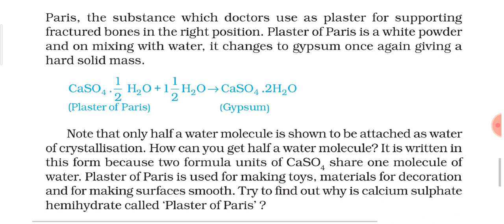Plaster of Paris is used for making toys, materials for decoration, as you might have seen. A flower vase is also made of plaster of Paris, and it is used for making surfaces smooth. You have also seen that nowadays a ceiling is decorated with the help of plaster of Paris. Actually, when we mix water with plaster of Paris, it becomes a kind of paste, so we can give any shape to this mixture. That is why it can be used to design ceilings, and to make different sculptures, different toys, different materials for decoration.